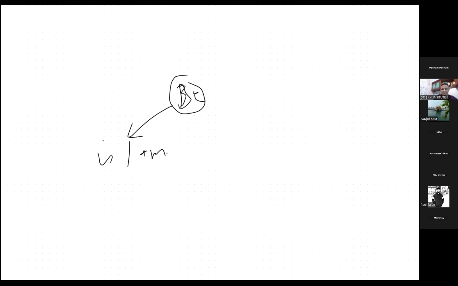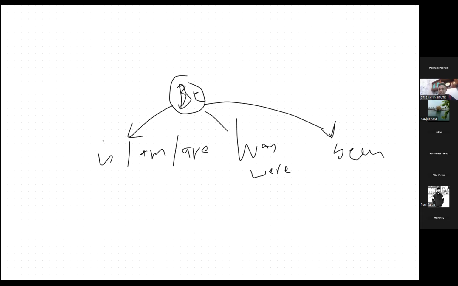Was, were is the second form of be, and third form is been. These are the three forms of be. This is what I told you when we did reading as well. I told you should know active passive. Active passive has only one rule, be plus third form. This is very important, as we discussed in the last reading video as well. This tells us whether the question is active or passive.